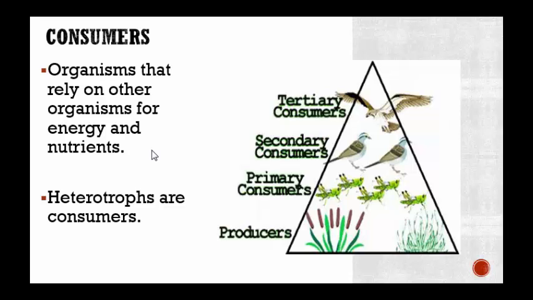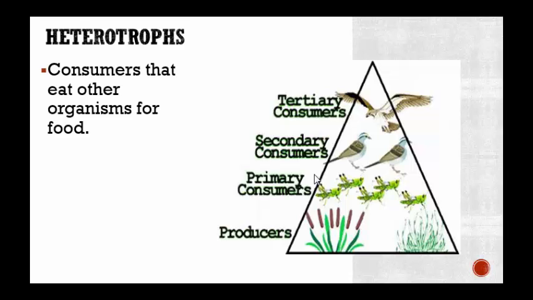All right, consumers. So we're done with producers. Now we got to talk about consumers, and there's different levels. Consumers are organisms that rely on other organisms for energy and nutrients. For example, heterotrophs are consumers. So here we have the primary consumer. They're the first consumers that eat the producers. Then we have secondary consumers. They eat the primary consumers. And then we have the tertiary consumers, who eat the secondary consumers. So that's why we have primary, secondary, and tertiary. It tells you where in the pyramid they are and what exactly they're eating based on the levels.